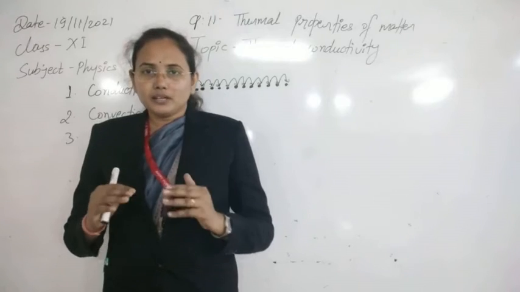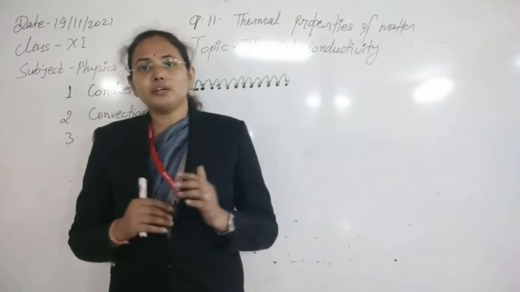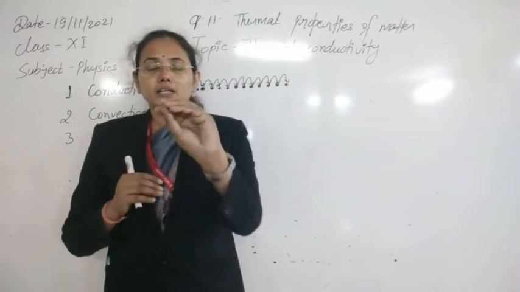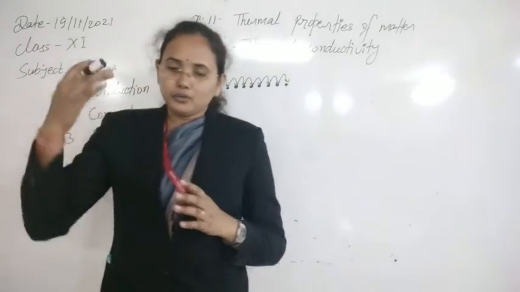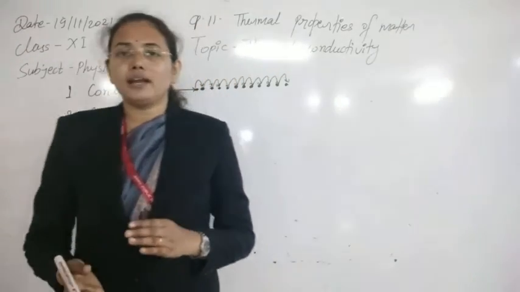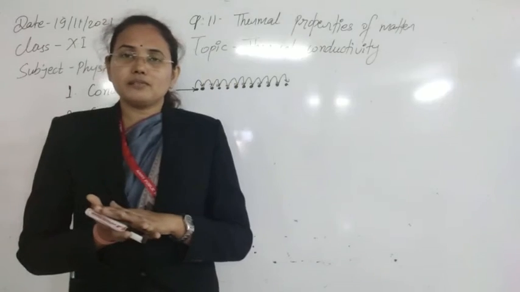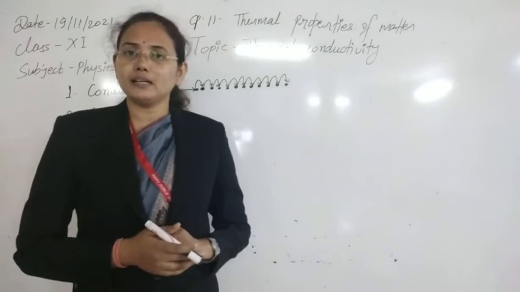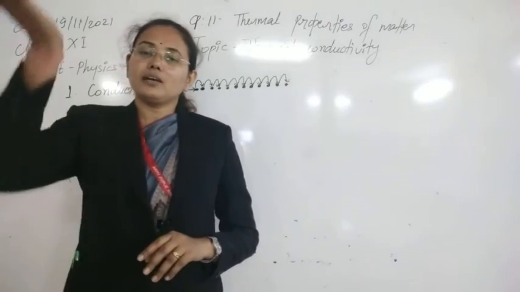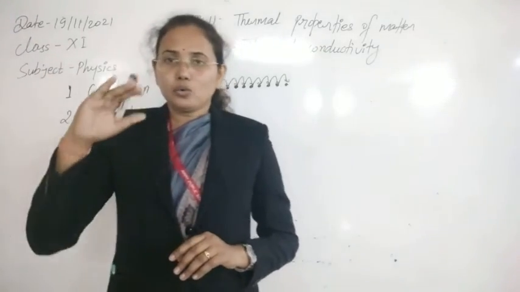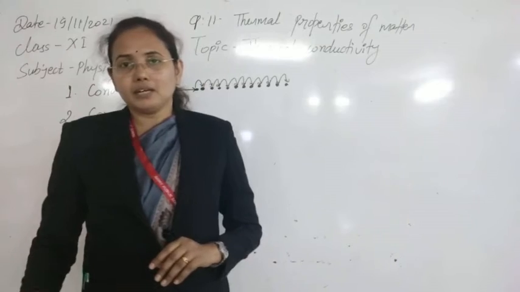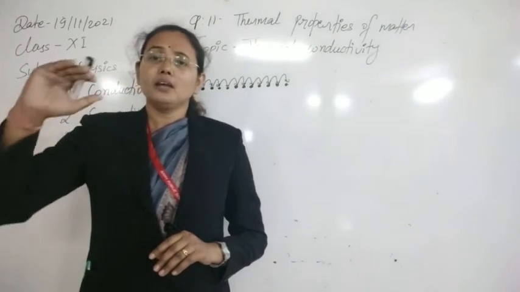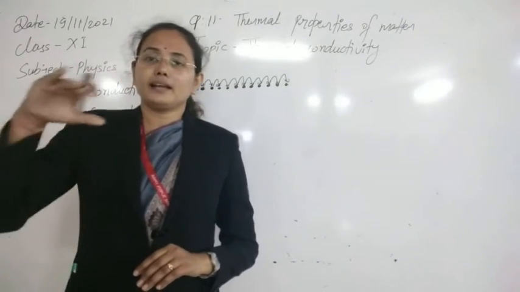So it means that the wind system is created due to the convection process, because ultimately the surface is very hot in daytime. So due to the hotness of the surface, the air that is in contact with the surface gets heated easily. So due to the heating effect, it goes up, and the cold air comes down. Again cold air takes heat and goes up.